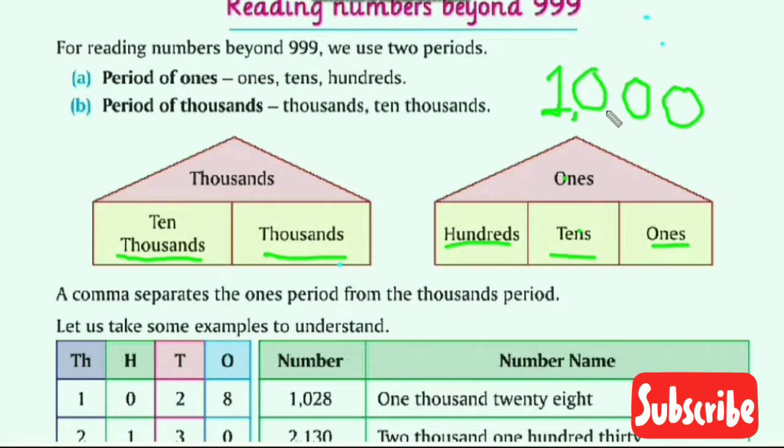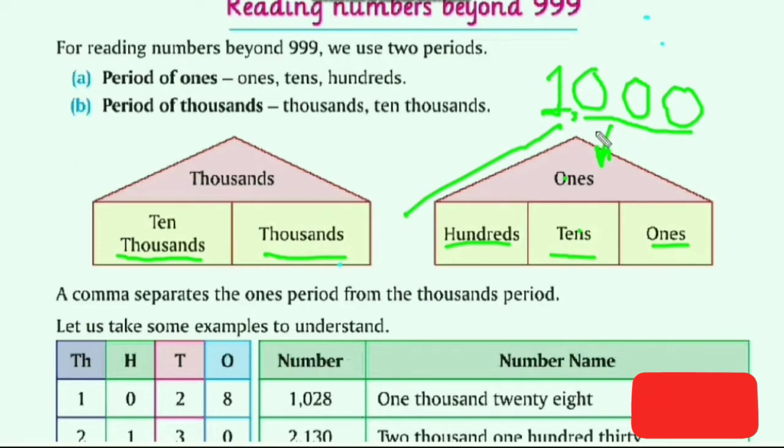Like this, we put a comma, separating two periods. This comma is separating the two periods. These 0s are representing the period of ones, and the number coming in the thousands period will be separated by the comma.